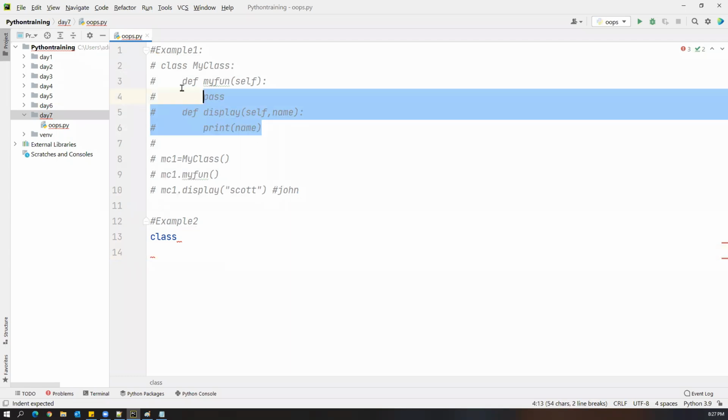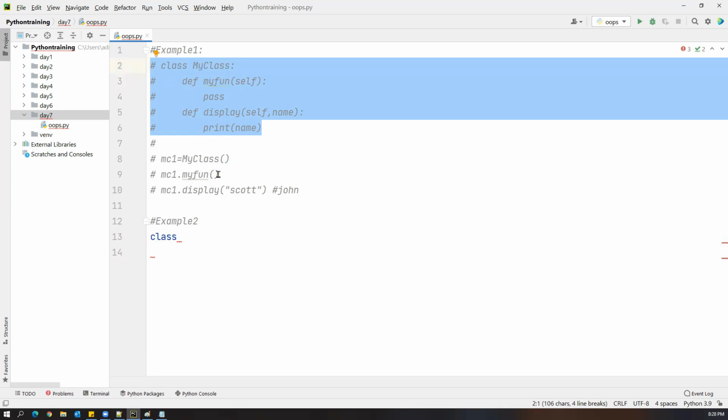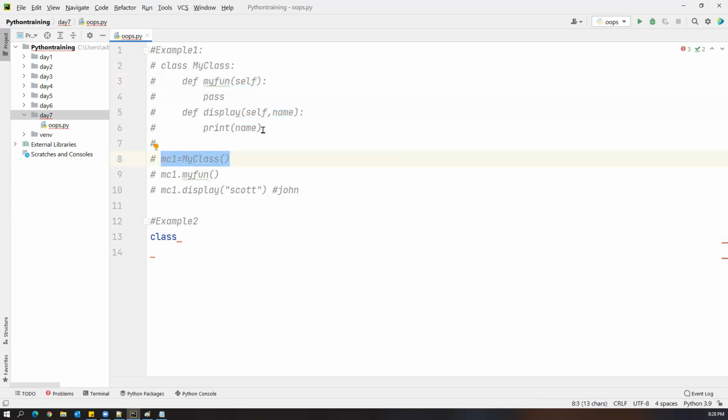Okay, so these are just functions. Yesterday we have seen different types of functions. If I create the same functions within the class, we can call them methods. But because a class is a logical entity, we have to create an object, and the object will acquire everything from the class. So we have to call object name dot method name.